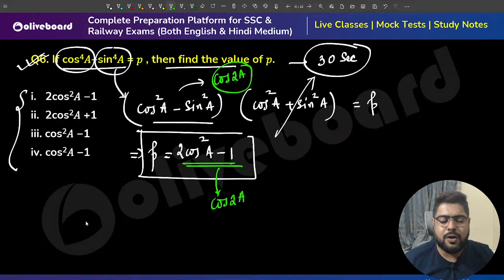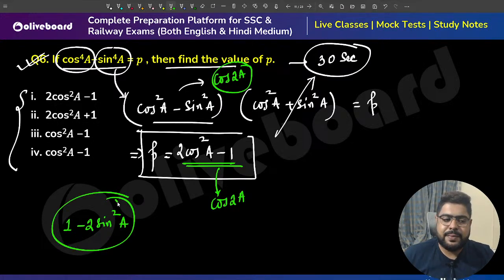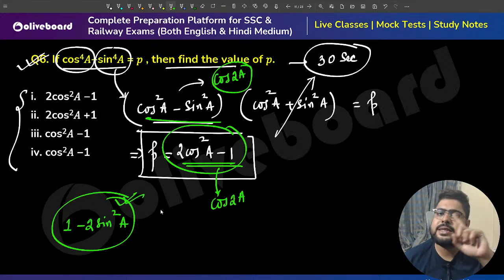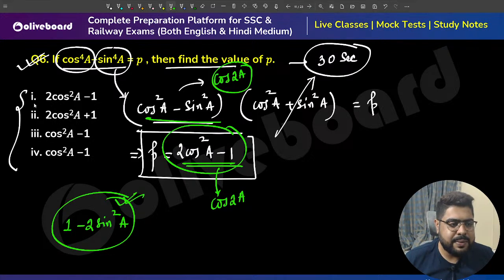Another formula for cos 2A is 1 minus 2 sin square A. So cos 2A has 3 formulas: one which has both cos and sin, one which has only cos, and one which has only sin. So this will be option number 1.